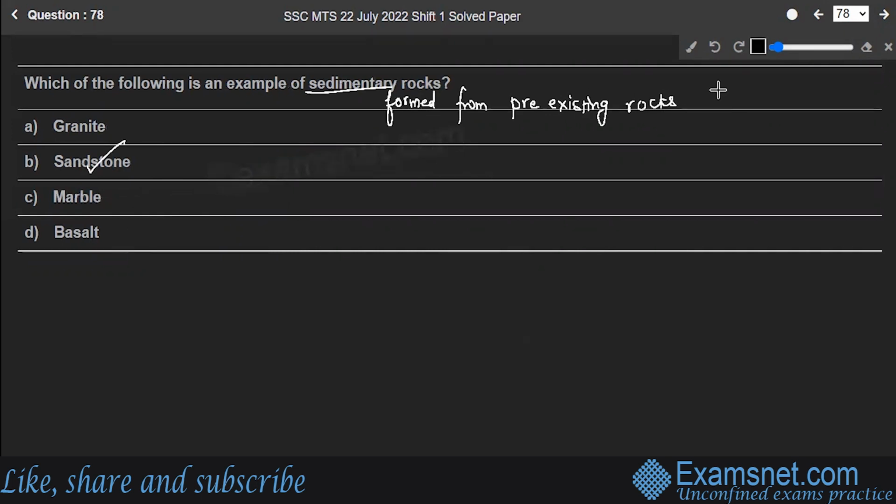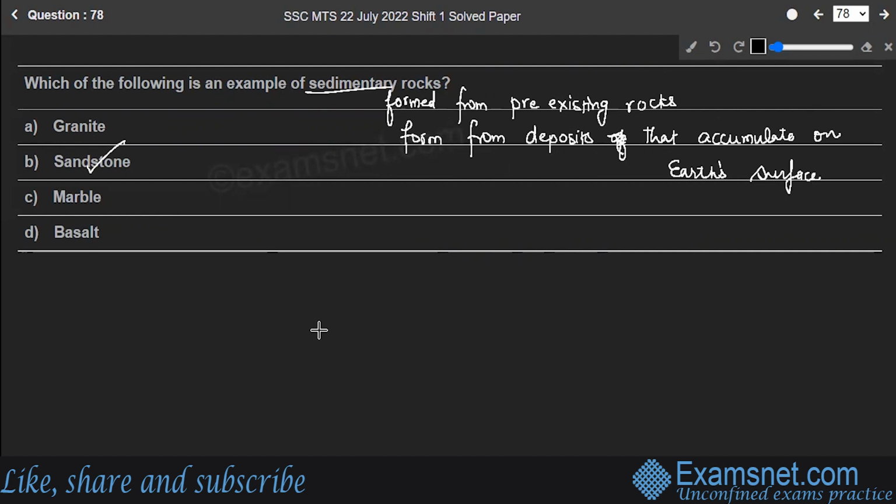Sedimentary rocks are formed from pre-existing rocks or pieces of once living organisms. They form from deposits that accumulate on Earth's surface. Sedimentary rocks often have the distinctive layering or bedding.